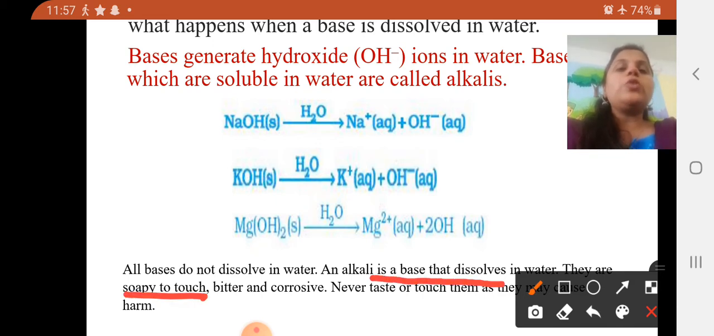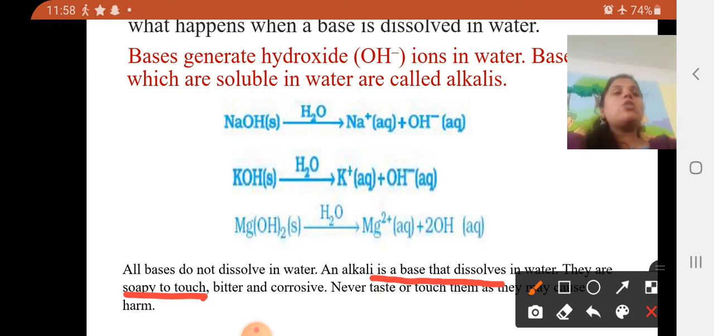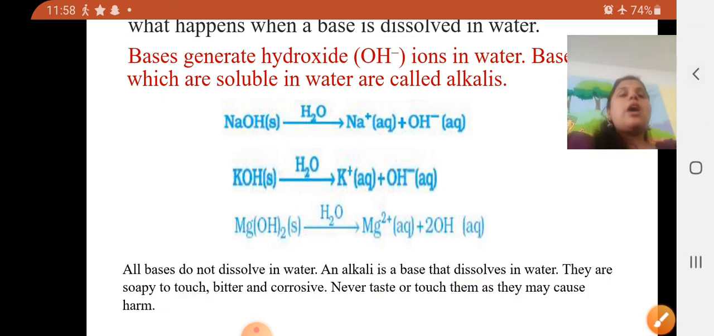They are soapy to touch. When we touch it, it will be slippery or soapy, and when you taste it, it is bitter in taste and corrosive. Corrosive means it has a corrosion property. So these are some basic concepts related to acids as well as bases.